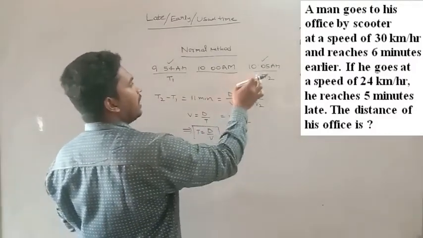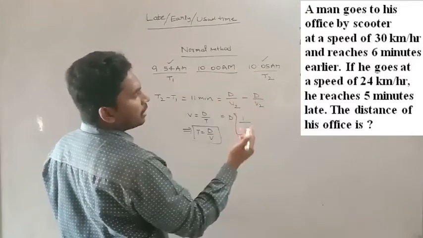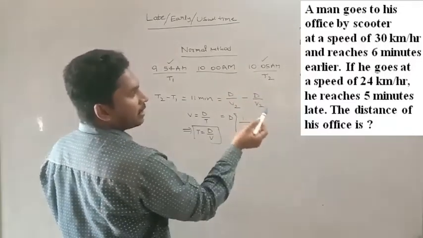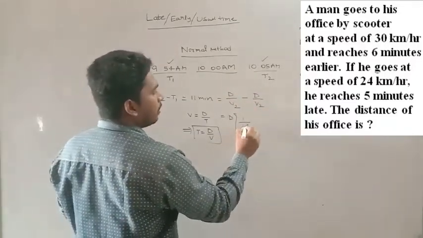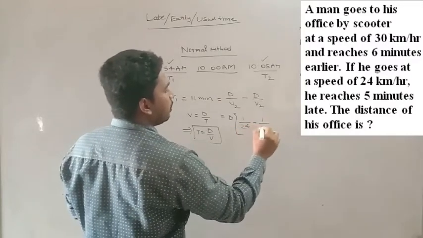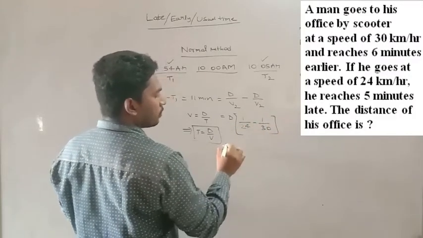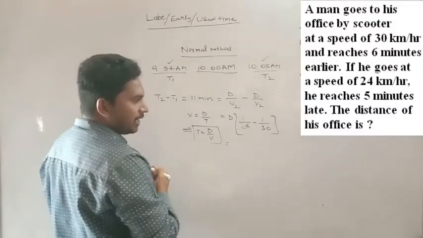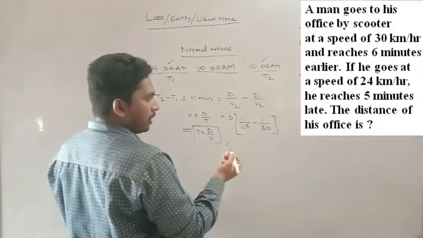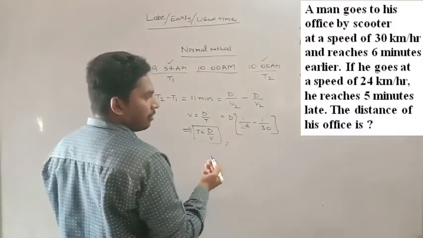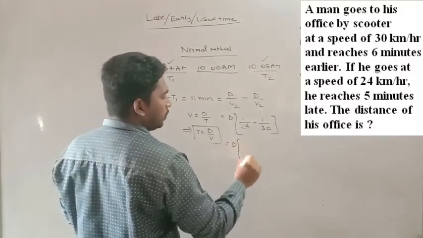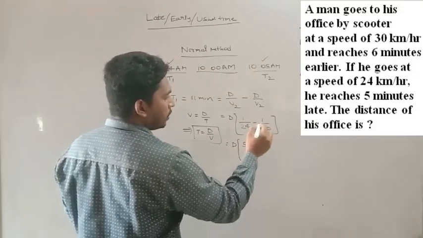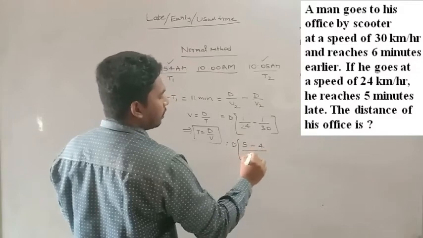T2 is what? 10:05, right? At 10:05, the velocity is what? He is getting late, right? So that is 24. 1 by 24 minus this will be 1 by 30. If you take the LCM, that will be 120, right? So 1 by 24 into 120, that is 5. So D into 5 minus this will be 4 by 120.